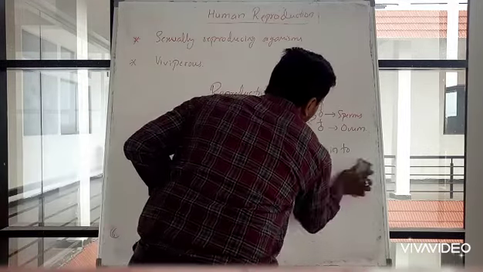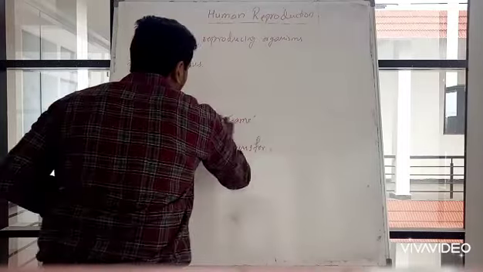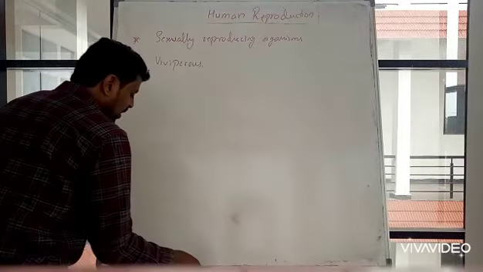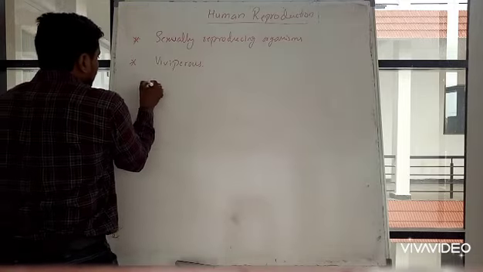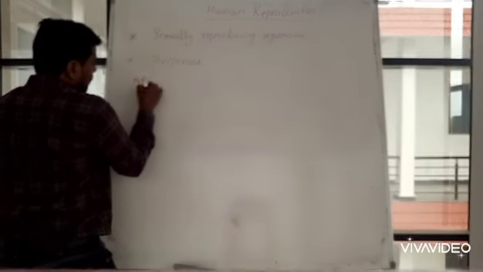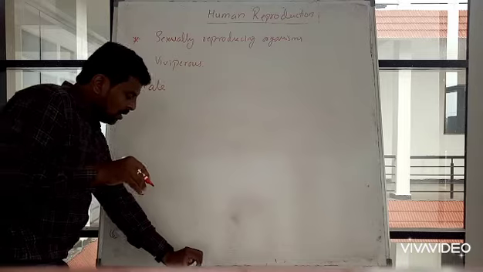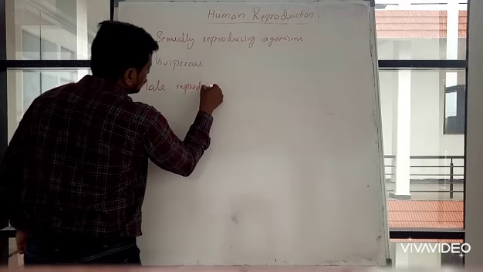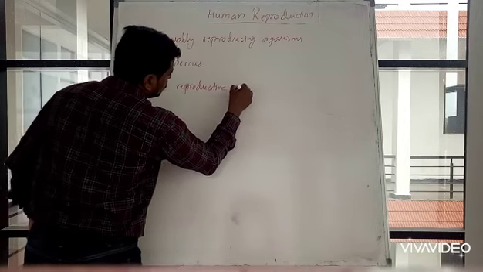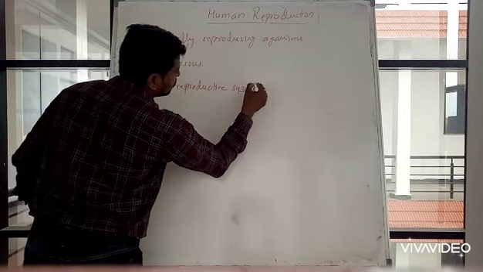First we have to understand what parts the male reproductive system has. First I will write the heading: male reproductive system.